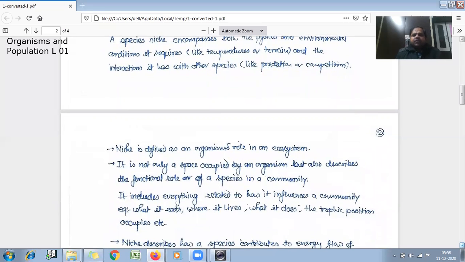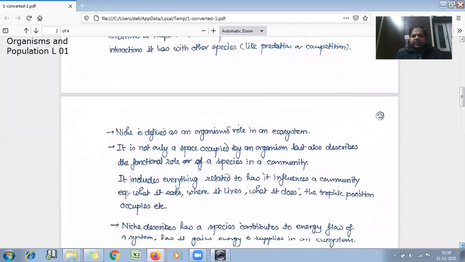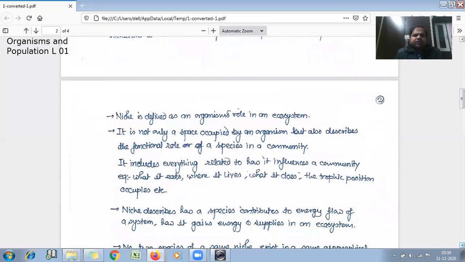So niche is defined as an organism's role in an ecosystem, and it is not only the space occupied by an organism, as in habitat, it also describes the functional role of a species in a community.